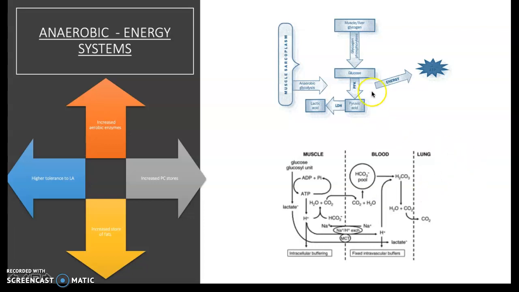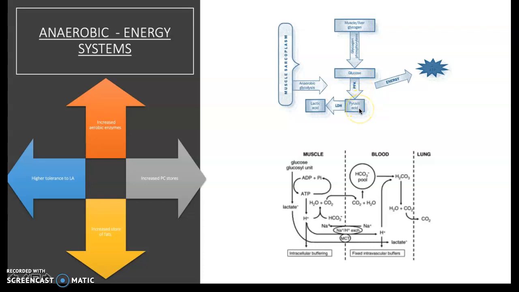And this diagram here just demonstrates the lactic acid system, how the products come from the muscle sarcoplasm. So glycogen gets broken down into glucose stored in the muscles or the liver by glycogen phosphorylase. Then glucose further gets broken down by PFK, phosphofructokinase, into pyruvic acid.